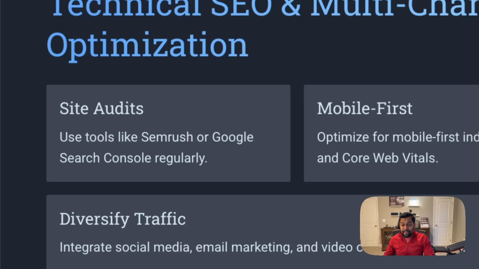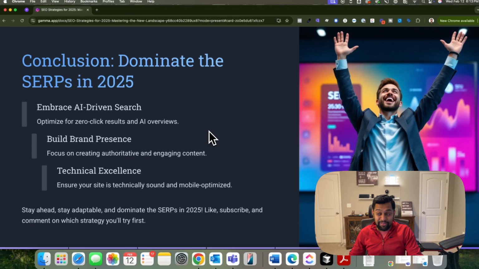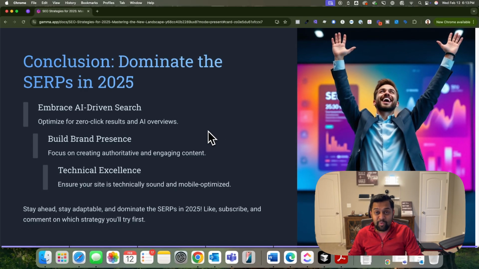So to sum it up, really it's about embracing AI driven search, right? That's where the new SEO game is. Optimize for zero click searches and AI overviews. Build brand presence, because if you are a new entity or a brand and you're simply cranking out content without any authoritativeness or engagement, it's just fluff content, right?